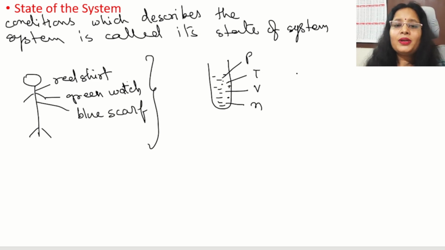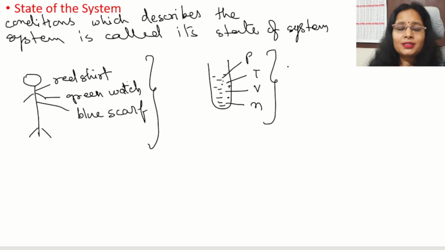Now, when we mention a system with some of these properties, not all, as I am every time telling, not all, but some of the properties are needed to describe a system, then it is called a complete thing and it is called a state of the system.